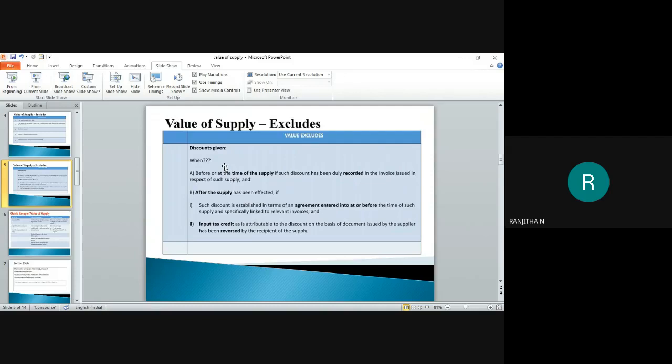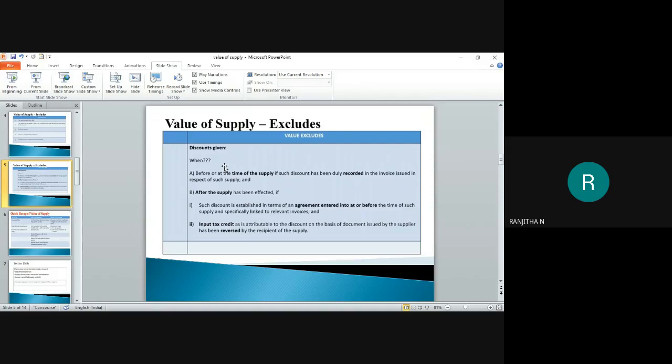And the second case is where the input tax credit attributable to the discount, on the basis of the discount issued by the supplier, has been reversed by the recipient of the supply. In both cases we have to exclude the discount.